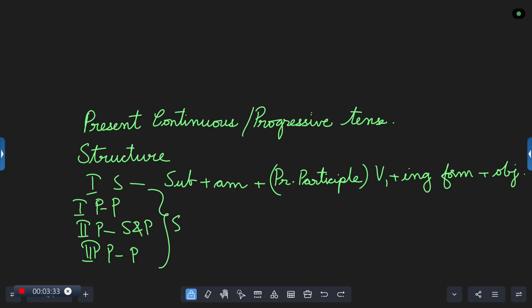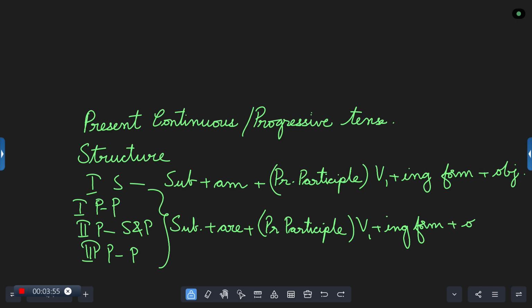We make use of subject plus are plus same thing, present participle, or else we can remember it as V1 plus ing form and then we add object.